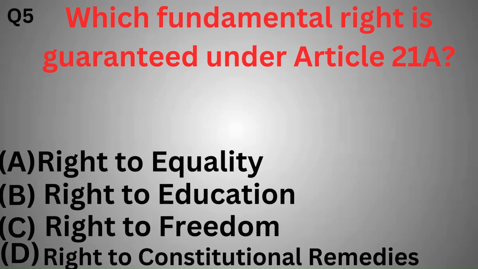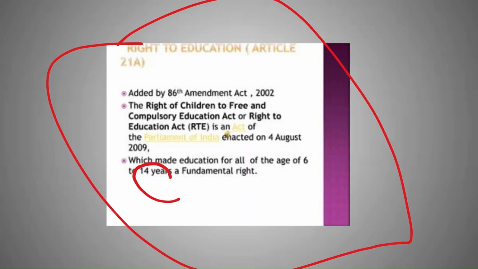And the next question is, which fundamental right is guaranteed under Article 21A? Option A, right to equality, right to education, right to freedom, and right to constitutional remedies. So the correct option is right to education, option B. Article 21A was added by the 86th Amendment Act, making education a fundamental right for children aged between 6 to 14 years.